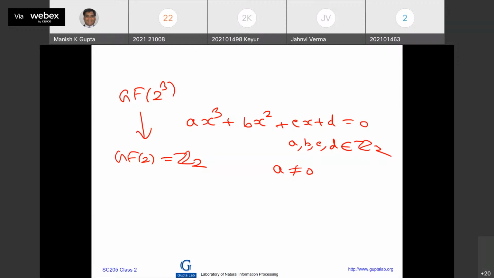You may not have heard the word isomorphic, maybe? It means the algebraic structure is the same. So it's kind of renaming the elements, that's all, essentially. So no matter which polynomial you pick up, either X cube plus X plus 1 is equal to 0, or X cube plus X square plus 1 is equal to 0, you will get a field with 8 elements.